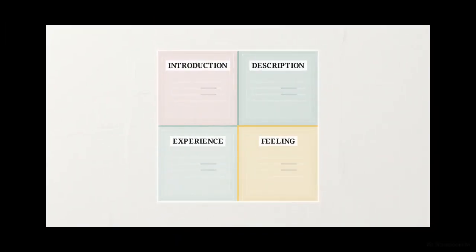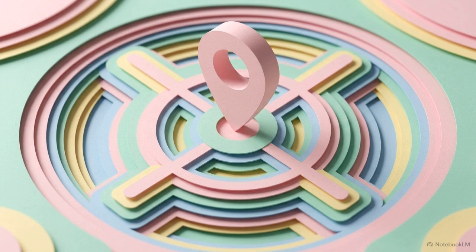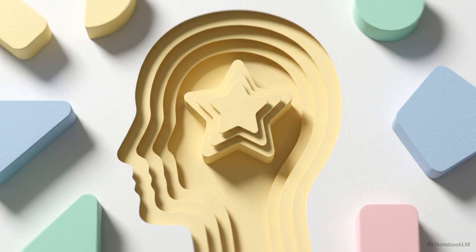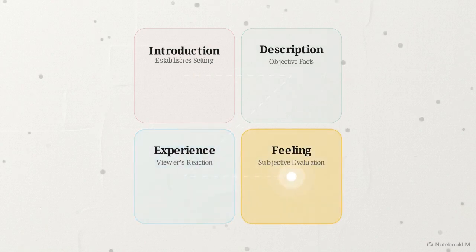Stepping back from the microscopic syntactic analysis, we can view the macro structure of the entire framework. Looking at the completed system, data flows chronologically across the matrix. The narrative moves sequentially from immediate context mapping to objective detailing, through behavioral tracking, and finally arriving at subjective evaluation. Structural cohesion in spoken language is achieved through this systematic progression between nodes, rather than through random thought generation.